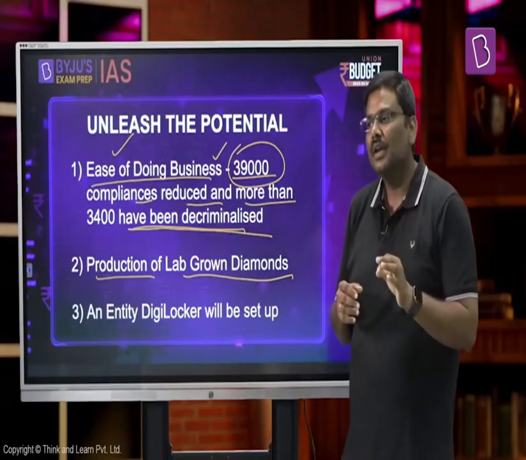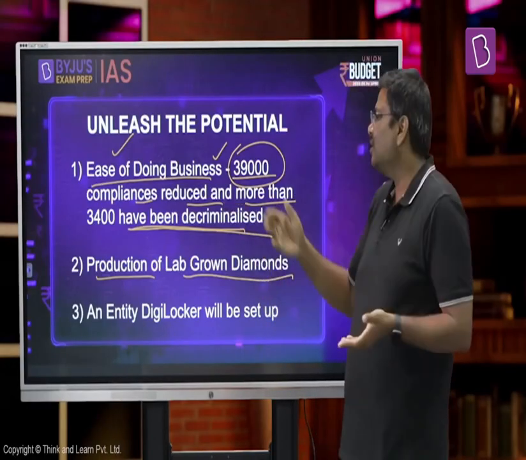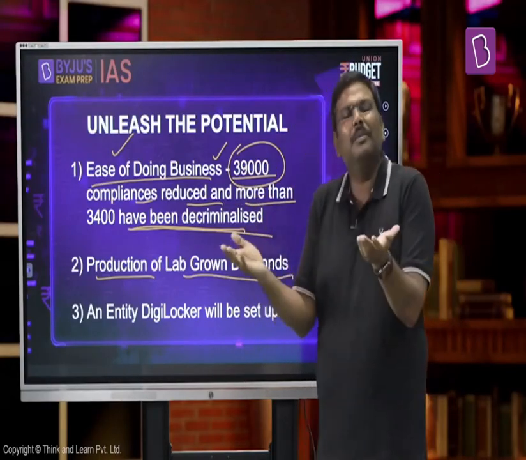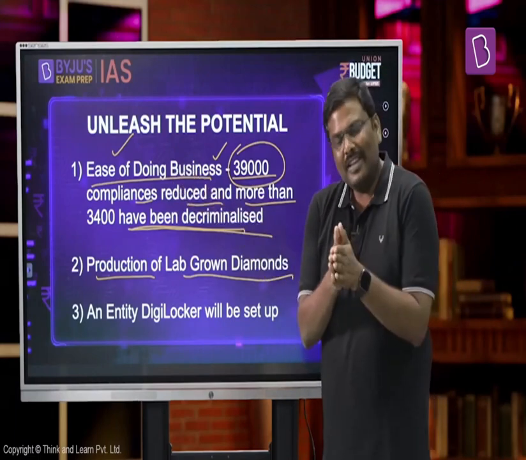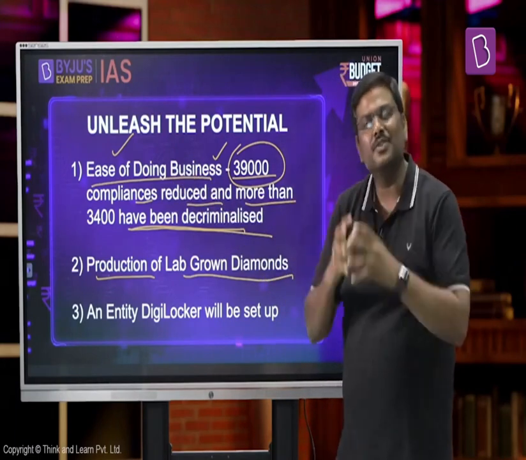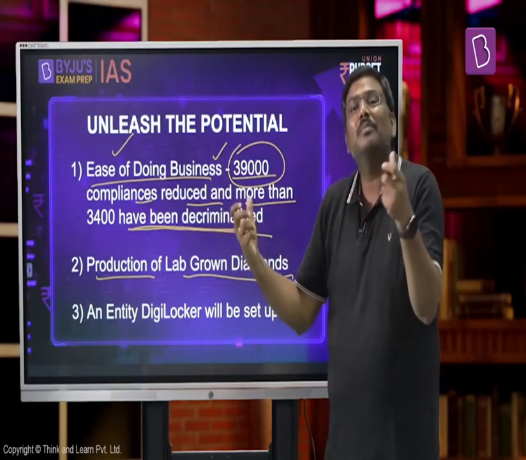Now, whenever these kind of measures are announced, the point to note is individually these measures might not look very great. Some of you look at it and say, what if none of these 39,000 requirements are applicable to me? These are not applicable to my business. Then how do you say this will promote ease of doing business? So whenever you look at these particular measures, individually it doesn't make any sense, or it might make very little sense to you. But if you put together all of these components in a pie chart, what do you mean by the components in a pie chart here?